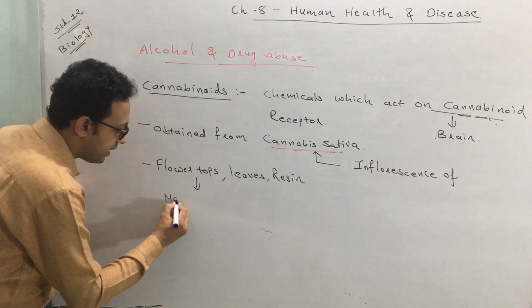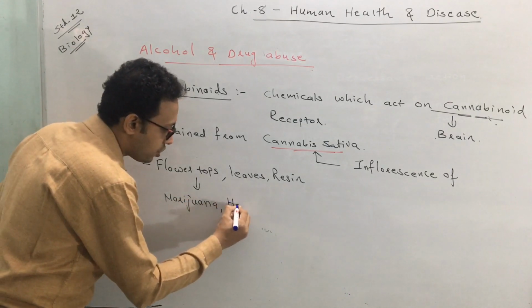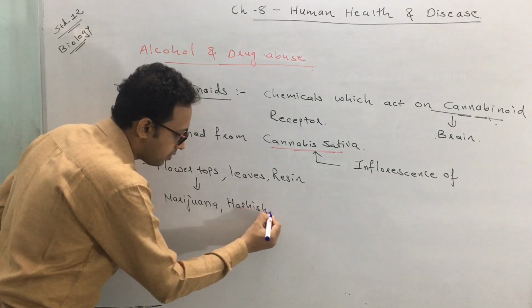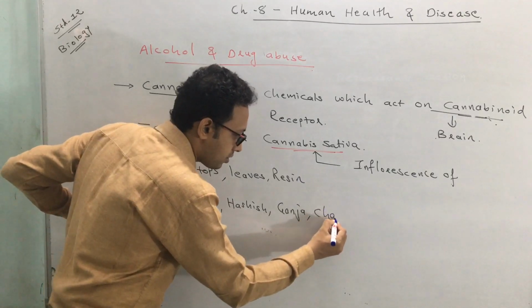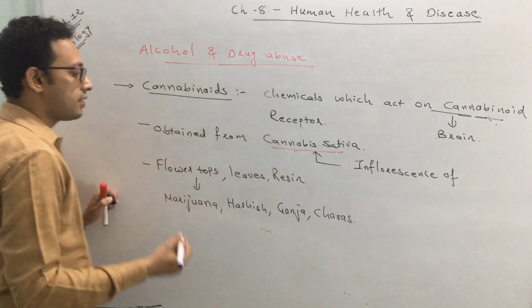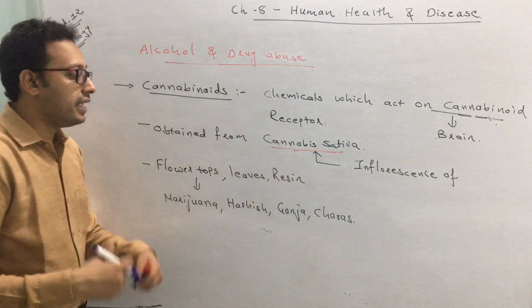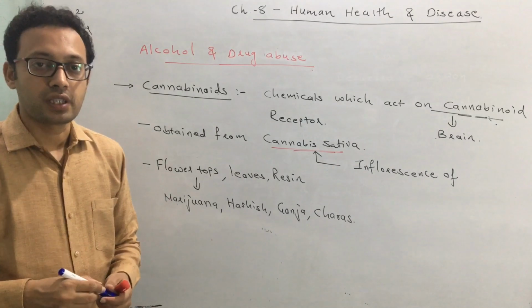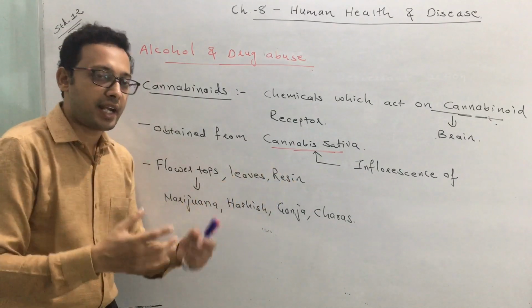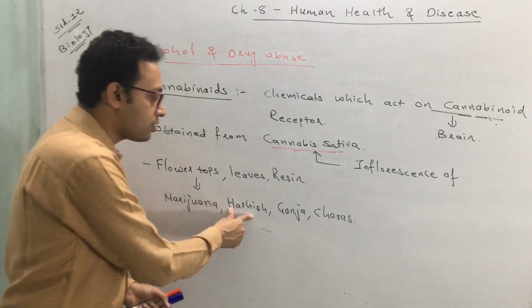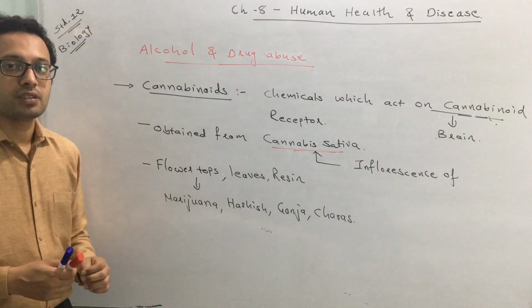Here we can get marijuana, hashish, ganja, charas. These are the drugs obtained by mixing flower tops, leaves and resin in varying proportions.